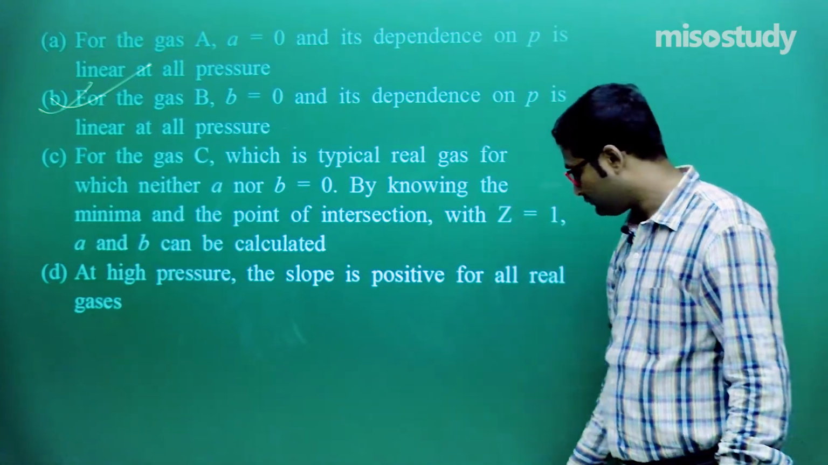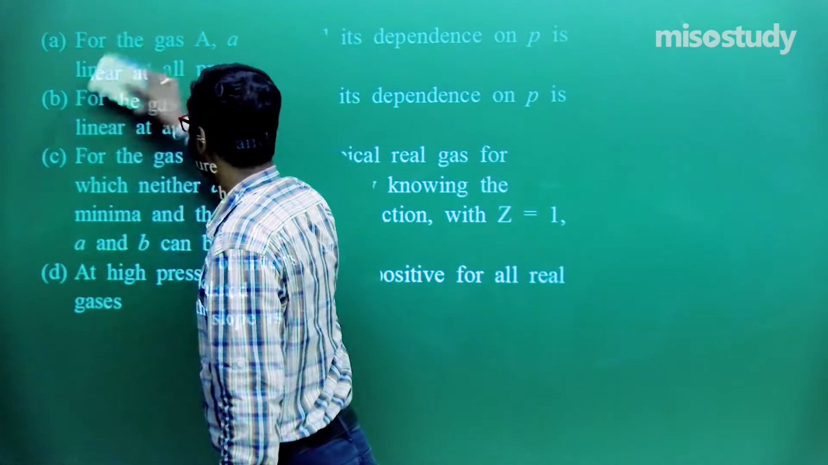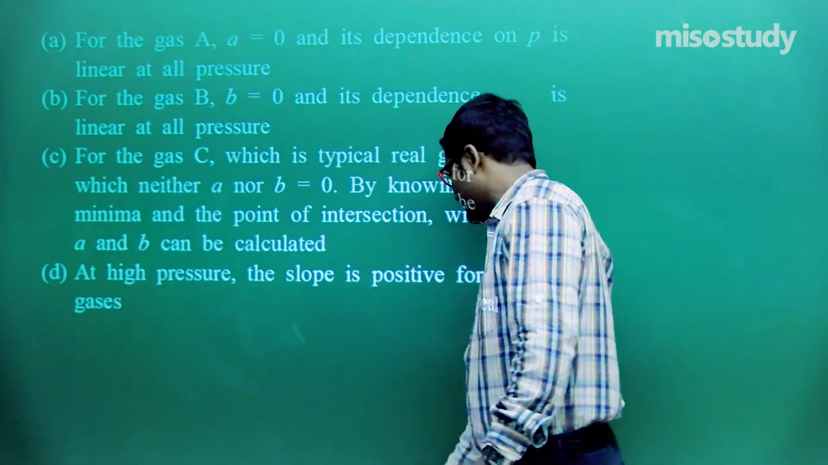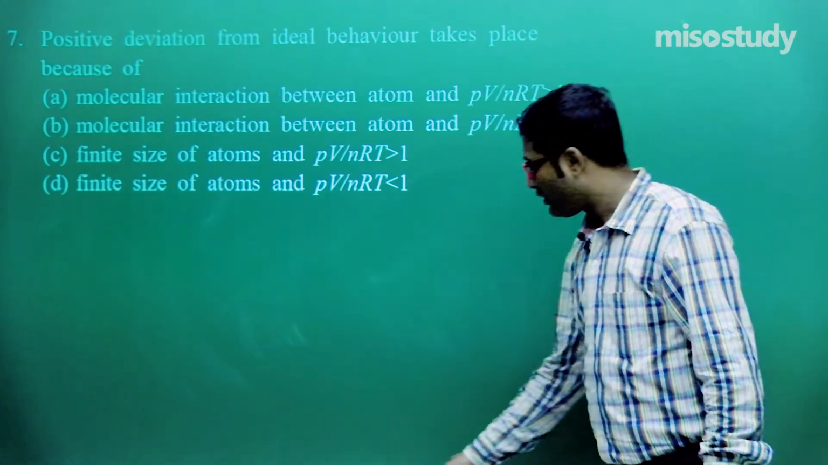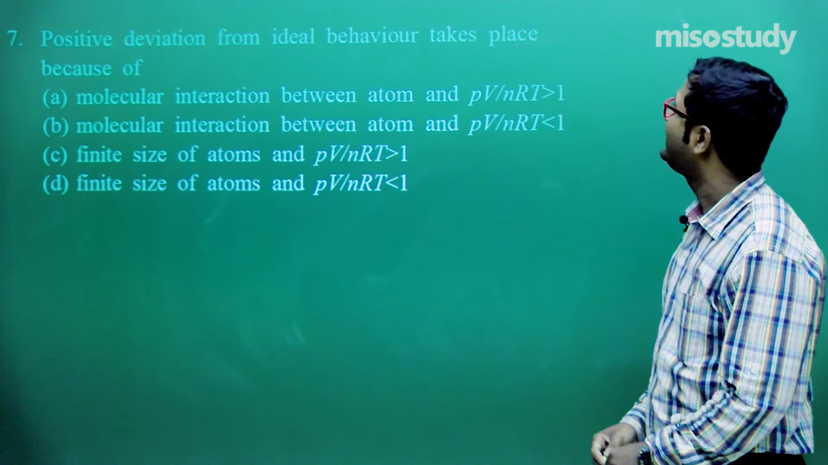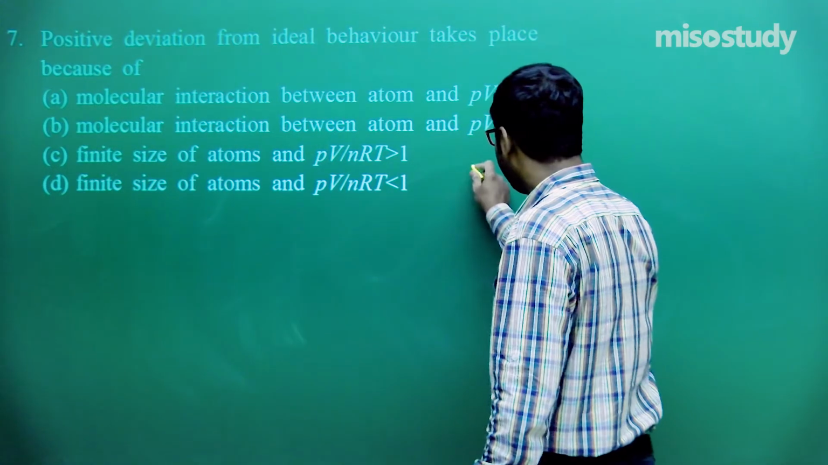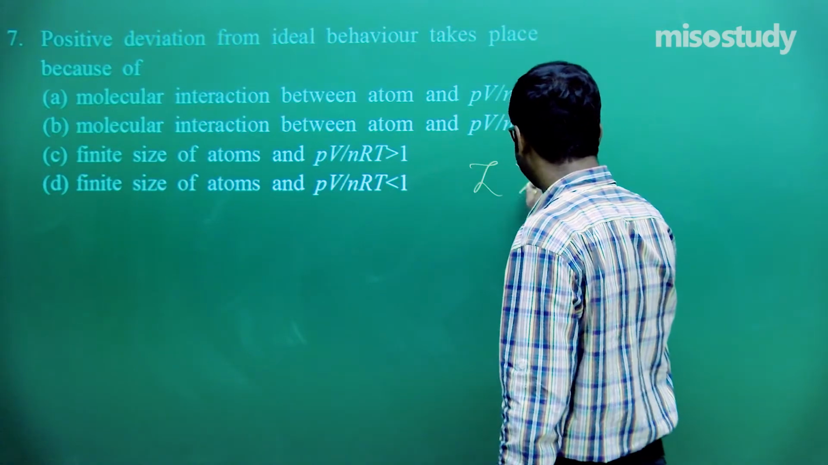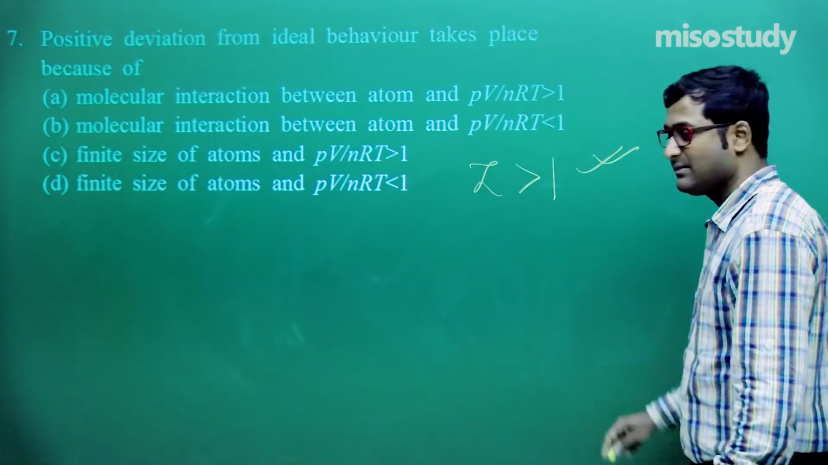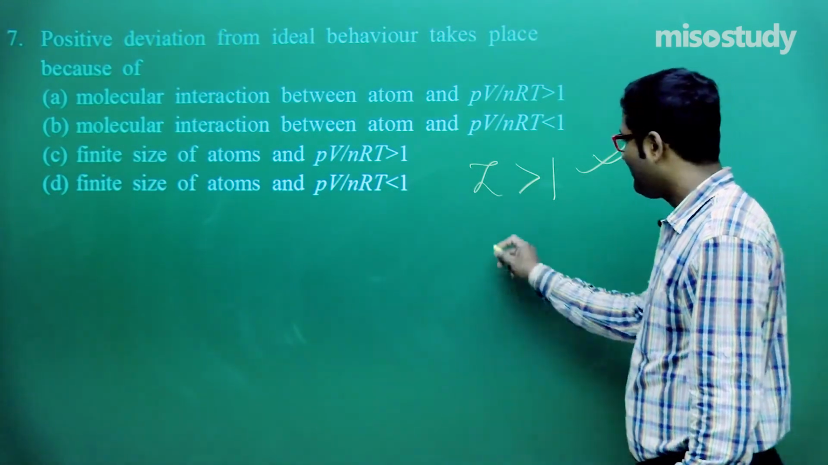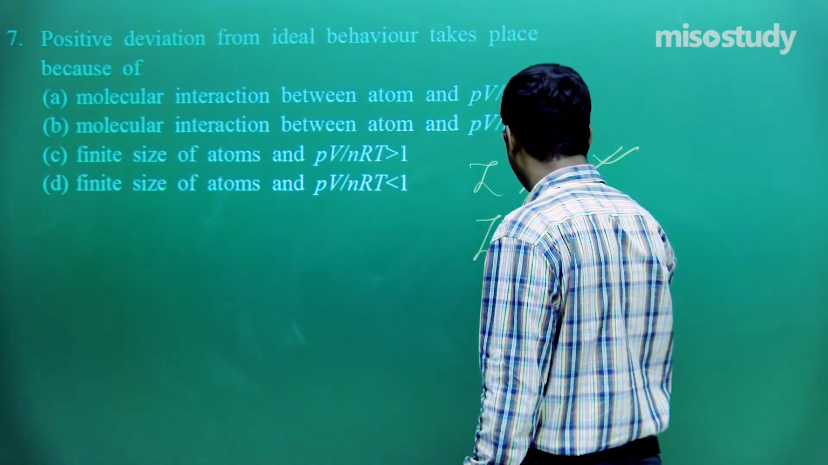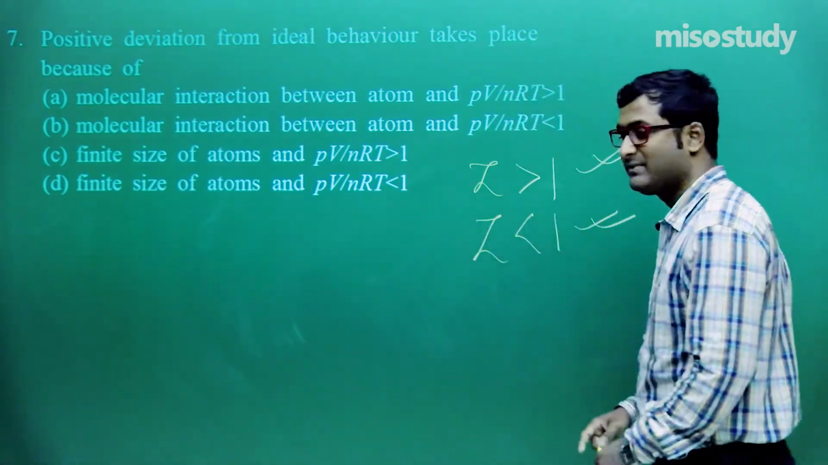Clear, friend? Now I am going to rub this part and we'll discuss the next one. Positive deviation from ideal behavior takes place because of. As we know, if Z is greater than 1, this is the positive deviation. If Z is less than 1, then it is the negative deviation.